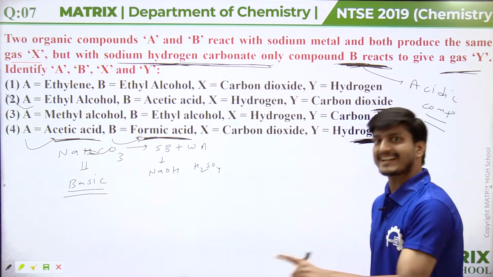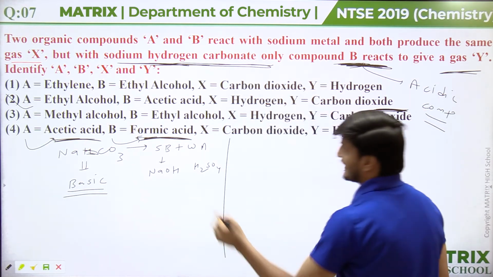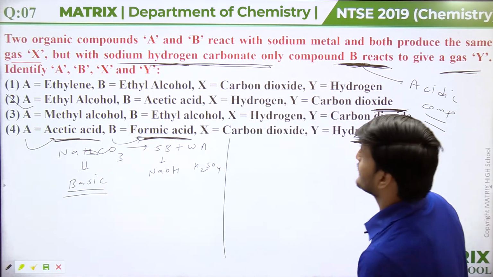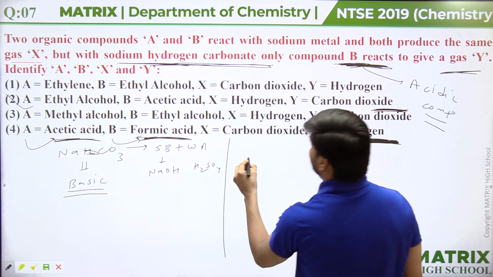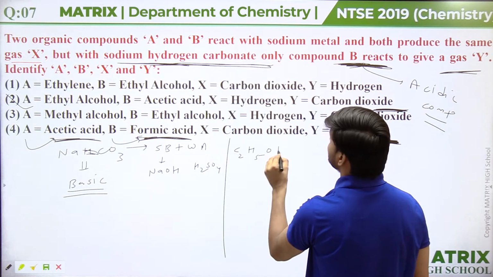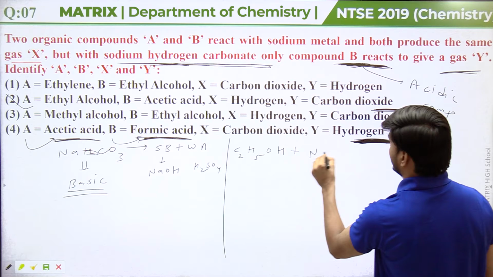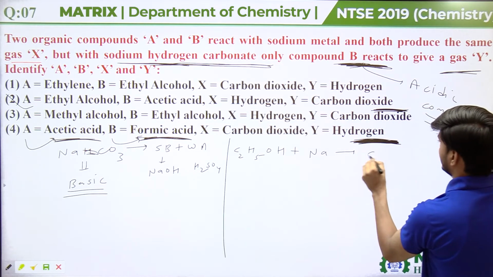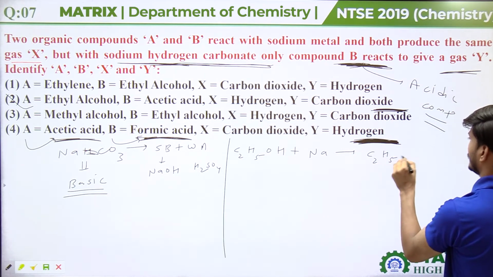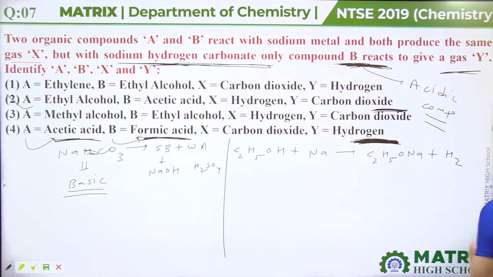Now let's also talk about the reactions. Two organic compounds A and B. A is ethyl alcohol, C2H5OH. It reacts with sodium metal, and sodium ethoxide, C2H5ONa, is formed along with hydrogen gas.